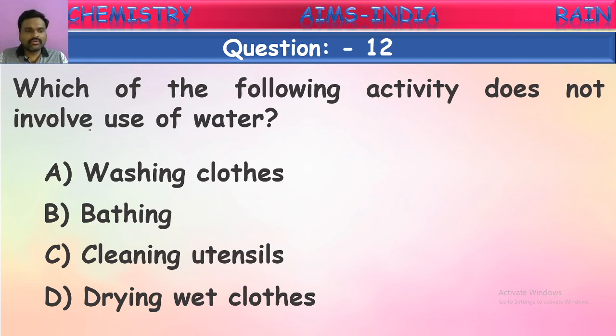So what is that now? Drying wet clothes. Yes, while drying wet clothes, water will be evaporated off. Water will be lost. It is not at all used there. Water is not used in drying wet clothes. In the remaining three, water is used. Only in this, water is not used. What is happening here? Water is evaporated. Water is lost from the clothes. So in this case, water is not used. This is the correct answer. Okay, next.